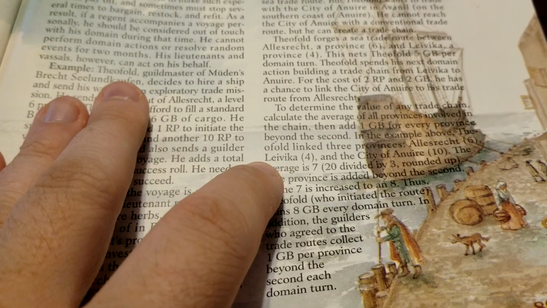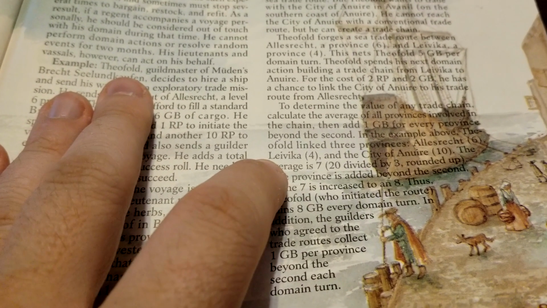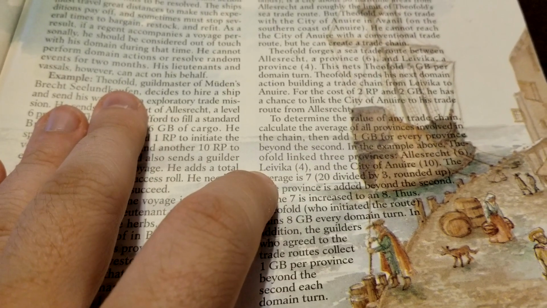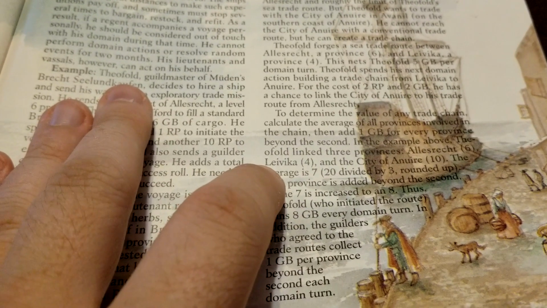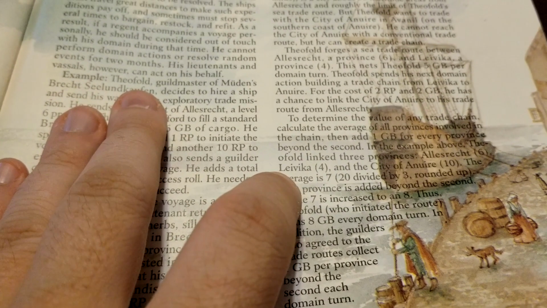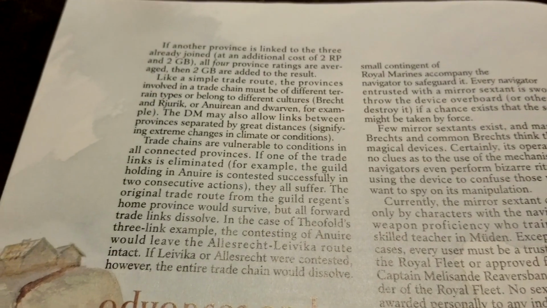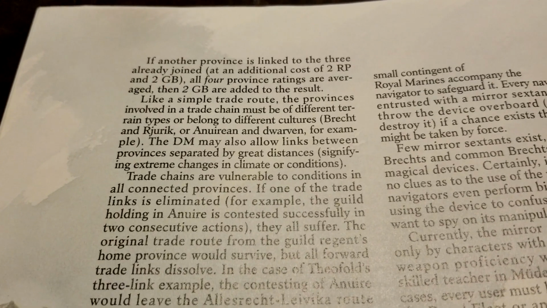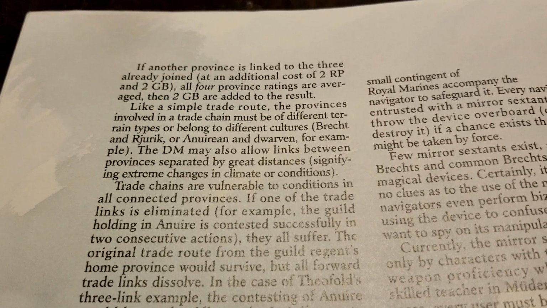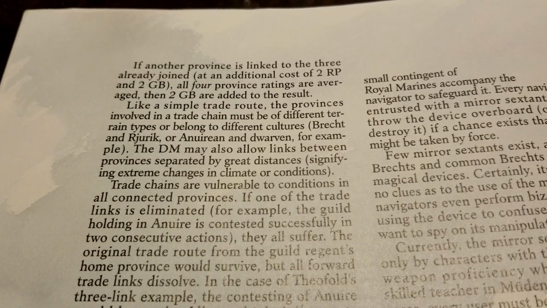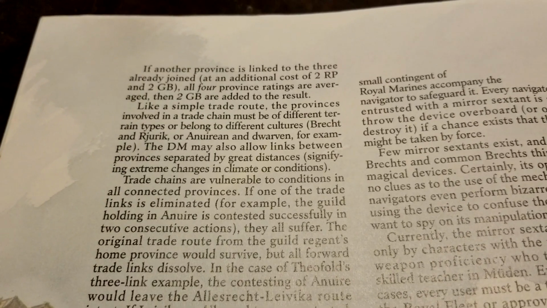You can collect some news, rumors, maybe access to other goods, but also magical items, maybe eventually political alliances, etc. So fun things there. If another province is linked to the 3 already joined at an additional cost, all 4 province ratings are averaged and then 2 GB are added to the result.